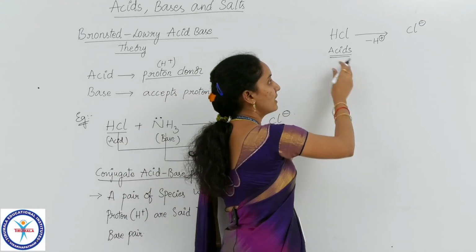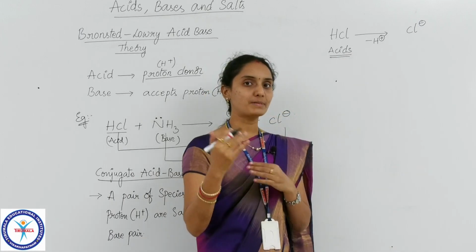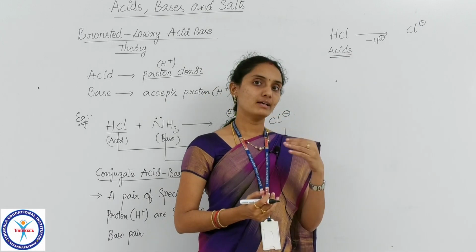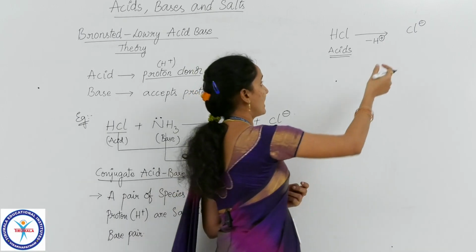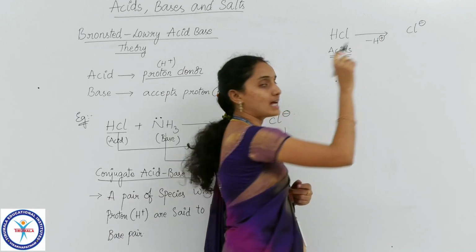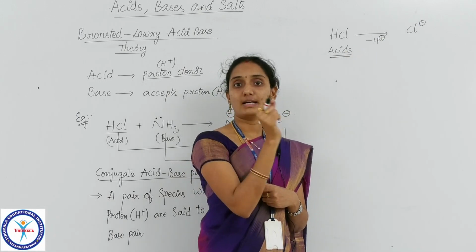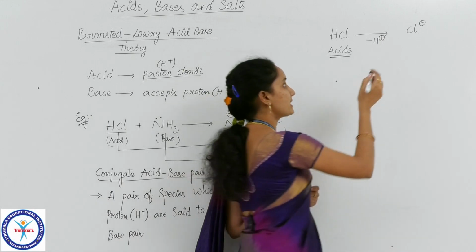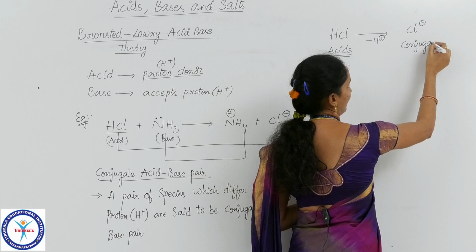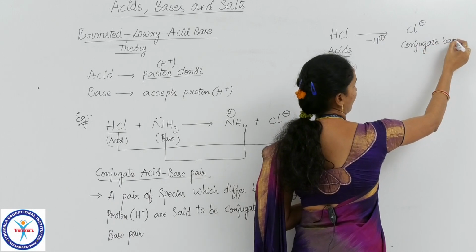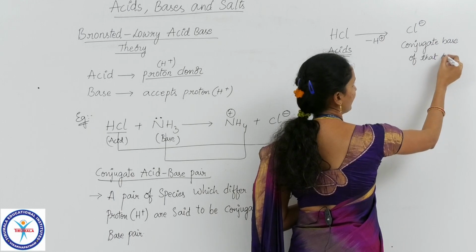This is an acid, and this is the species obtained from the acid by removing one proton. Such a species, obtained from a Bronsted acid by removing one proton, is called the conjugate base of that acid.